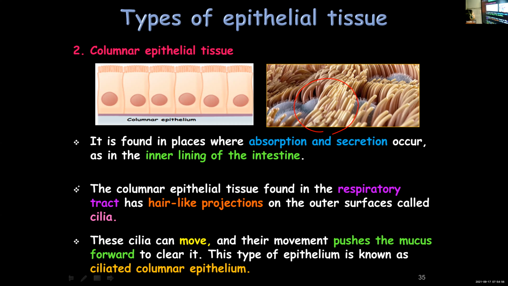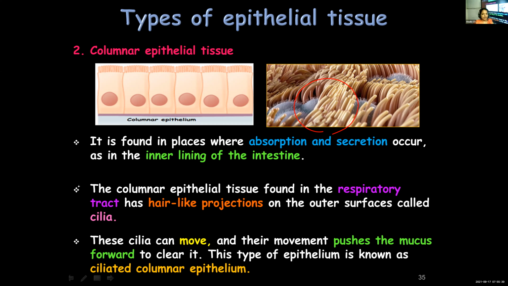What is their function? These cilia can beat and move, and when they move, they exhibit a wave-like motion. They will push the mucus forward. In the respiratory tract, mucus secretion can be there. So when the cilia are moving, they help in pushing the mucus forward and clearing the respiratory tract. And when the columnar epithelial tissue is provided with cilia, you call it ciliated columnar epithelium.